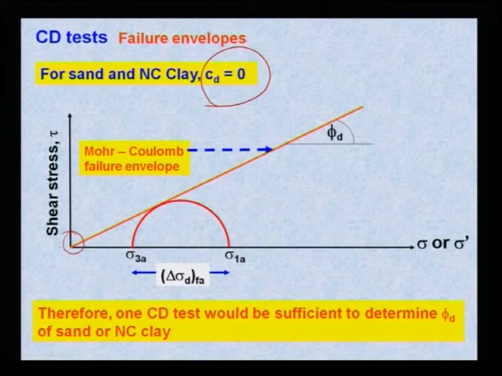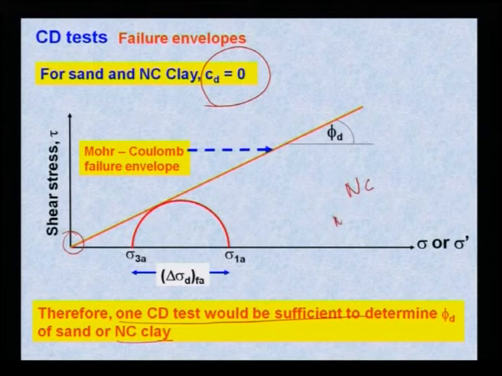So it will start from the origin. That means one CD test is sufficient to find phi d in sand or normally consolidated clay. NC stands for normally consolidated.